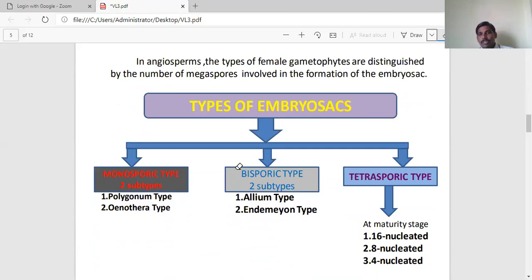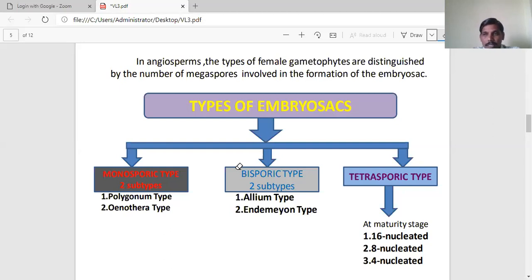In angiosperms, the types of female gametophytes are distinguished by the number of megaspores involved in the formation of the embryo sac. You observe that some angiosperms also develop embryo sacs at maturity, but the cell number and the nuclear number differ from the Polygonum type. That's why the development process is different in a few plants. So based on that, embryo sacs are classified into mainly three types.